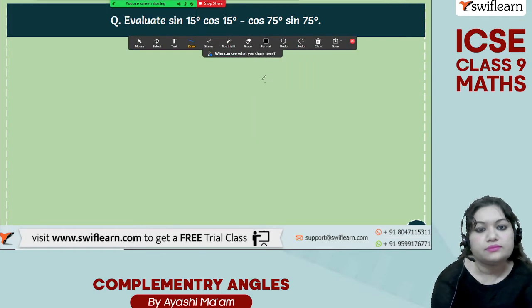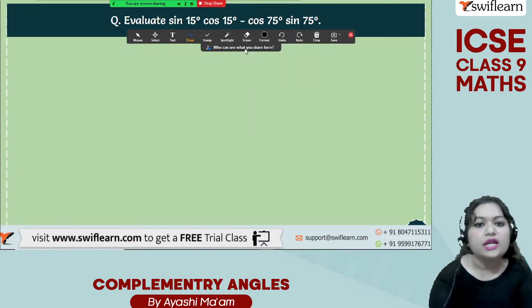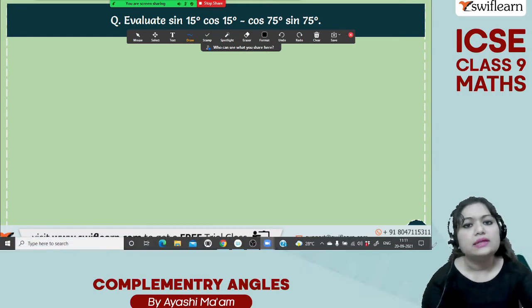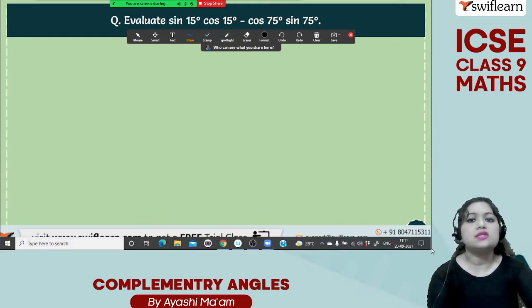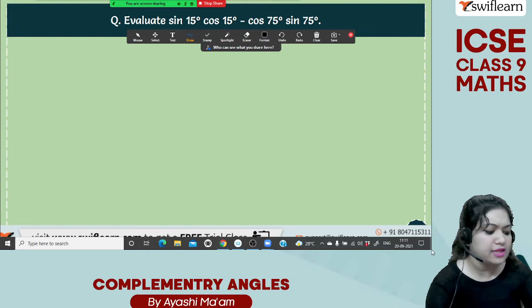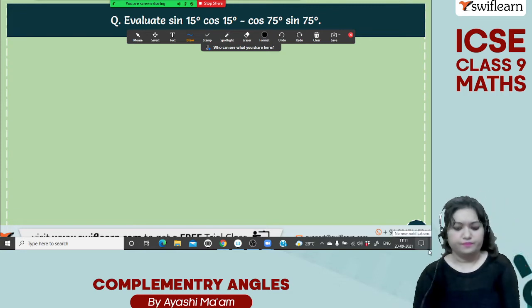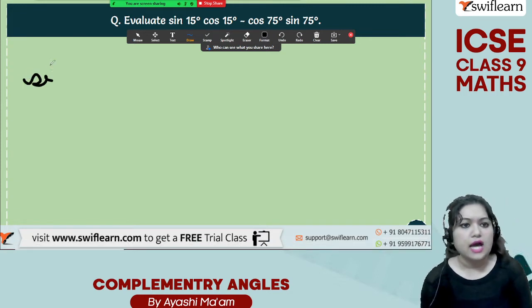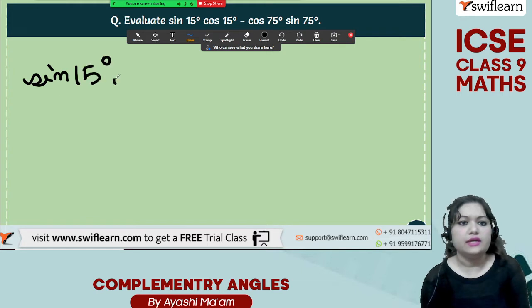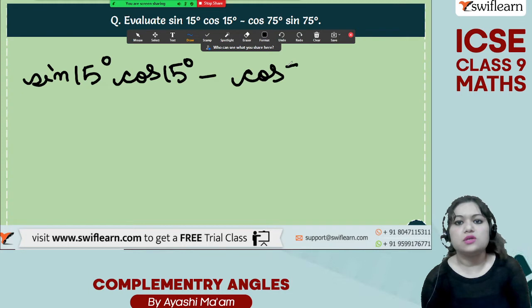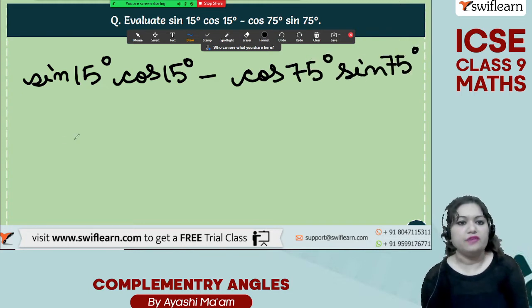Evaluate sine 15 degrees cos 15 degrees minus cos 75 degrees sine 75 degrees. So sine of 15 degrees cos 15 degrees minus cos of 75 degrees sine 75 degrees.